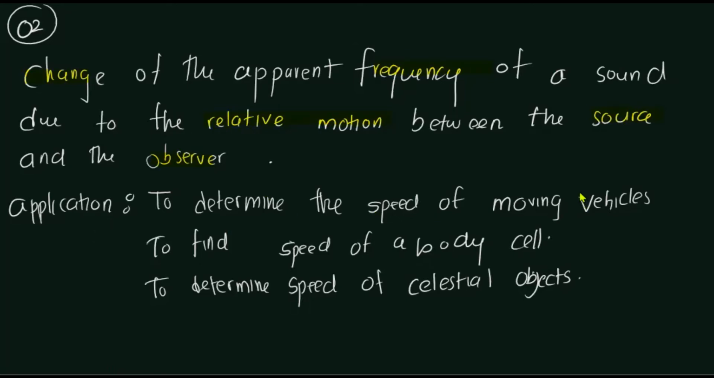Like you might have seen traffic police officers use speed guns to determine the speed of moving vehicles, right? Here the principle used is simply the Doppler effect. It is also used in the medical industry to find the speed of body cells. And to determine the speed of celestial objects, we need to determine their speed of motion as well.